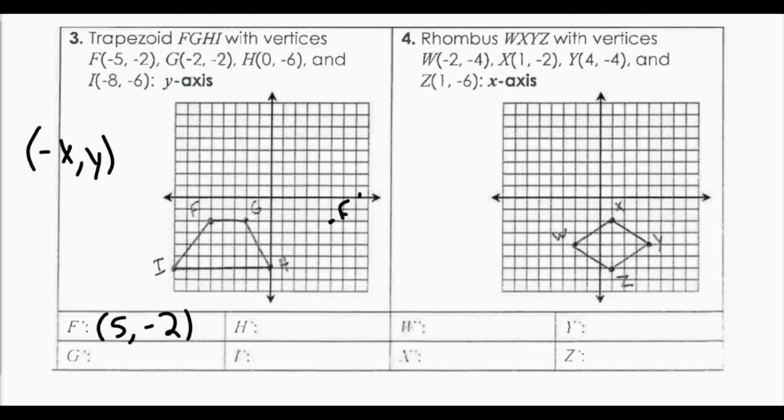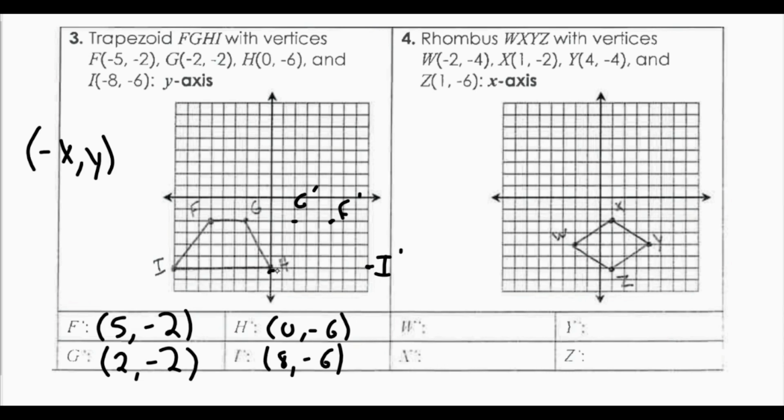Now if I look at G prime, well, G is (-2, -2), so G prime would be (2, -2), which would be right here, which is G prime. H is (0, -6), so H prime would be (0, -6), because 0 is not positive nor negative, so I can't have an opposite of 0. And then I prime, I is (-8, -6), so I prime would be (8, -6). So that coordinate would be right here, and this is I prime.